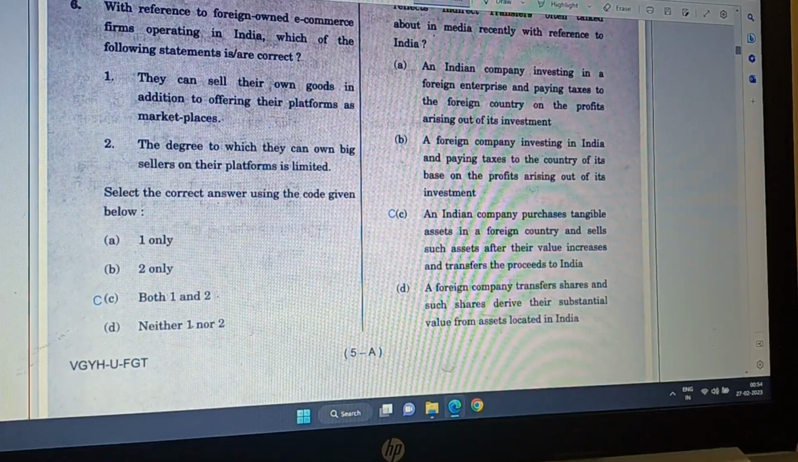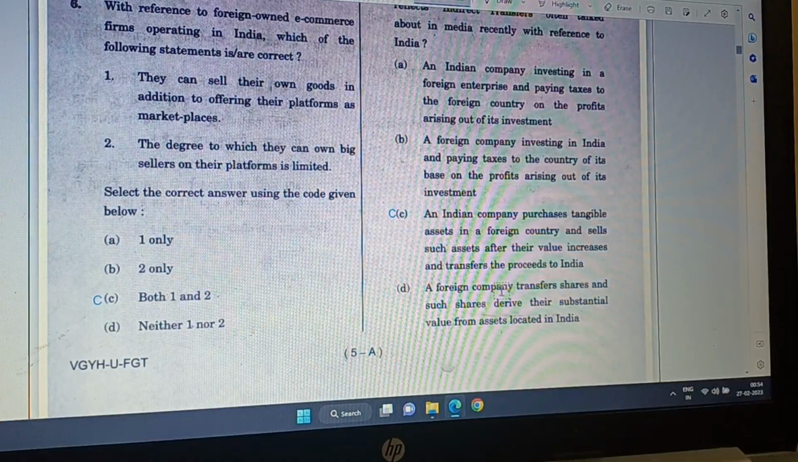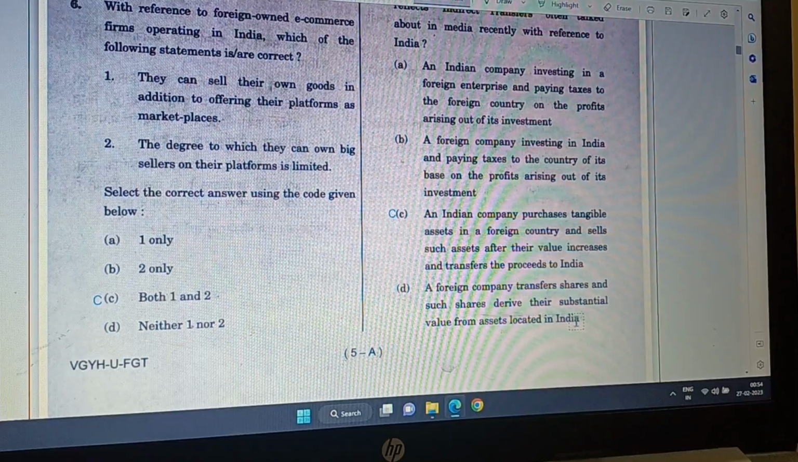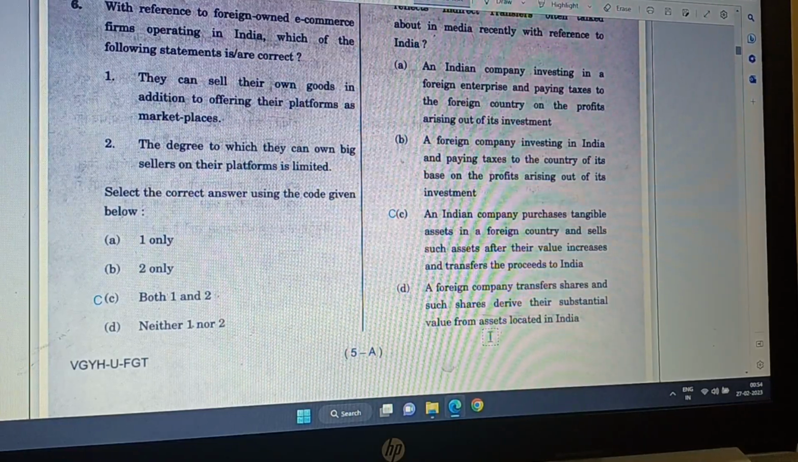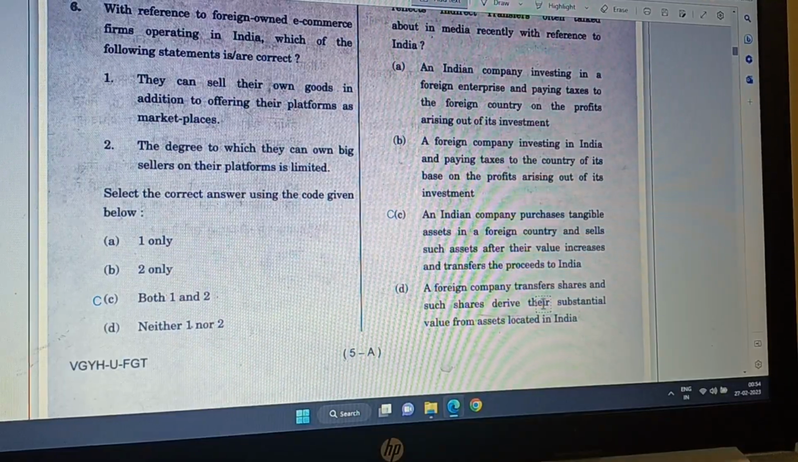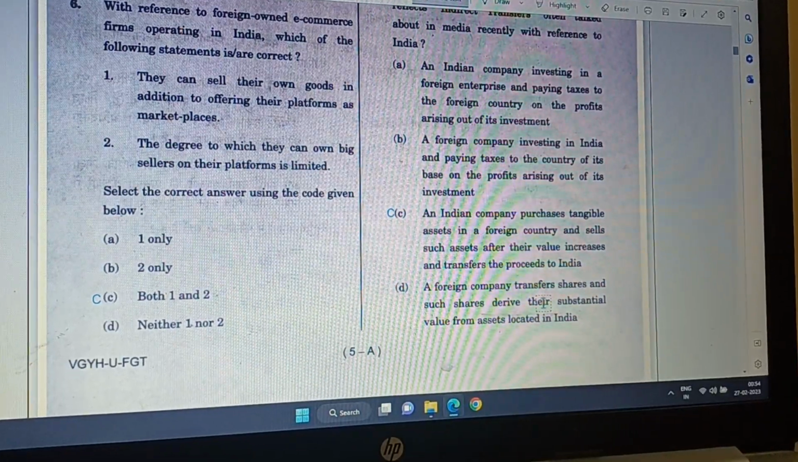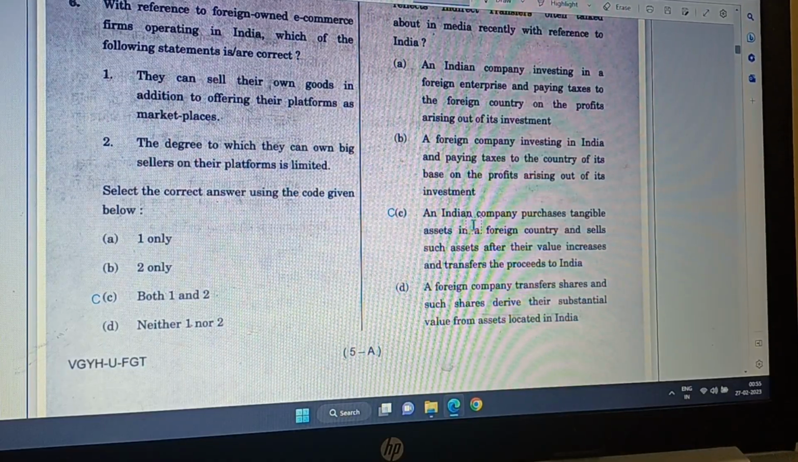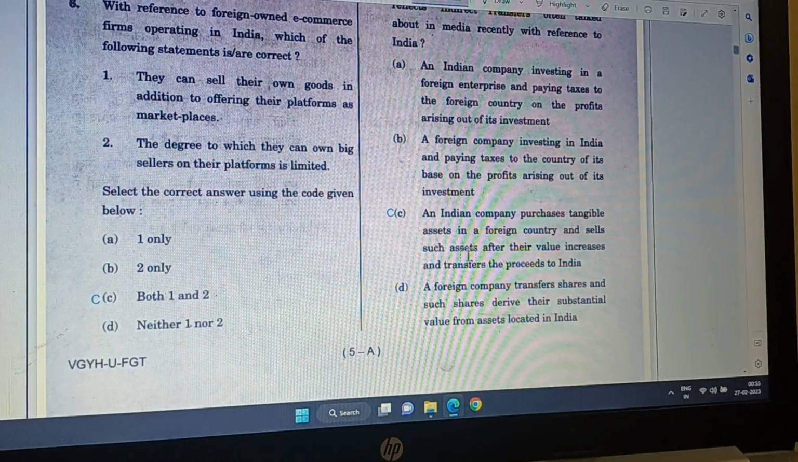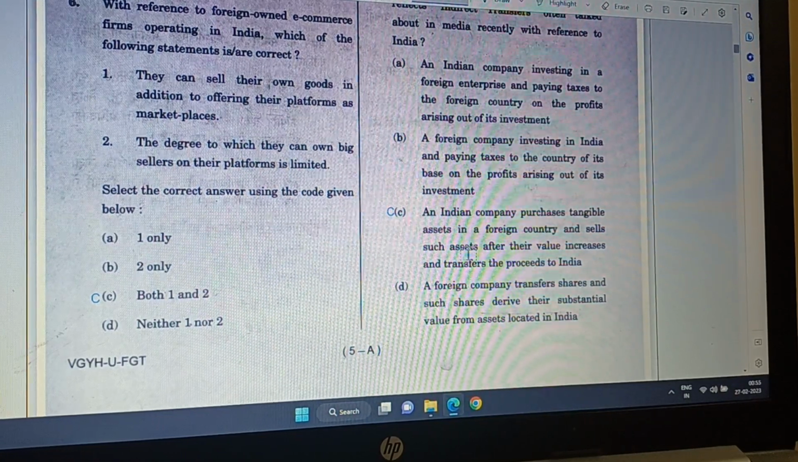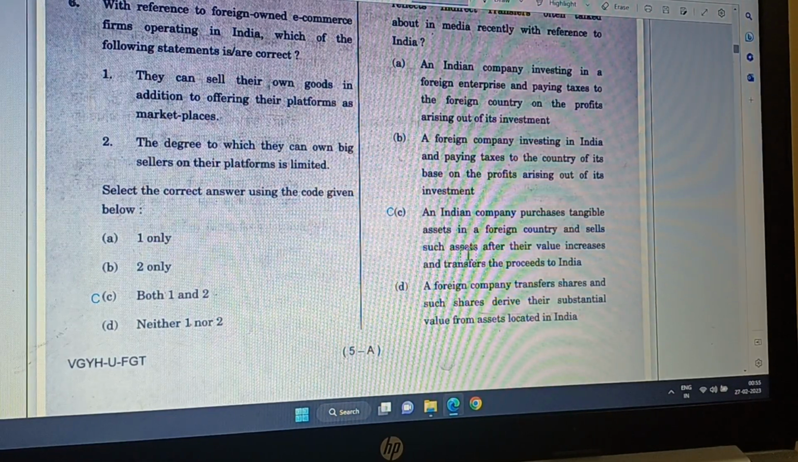A and B are not. And D, a foreign country transfers shares and such shares derive their substantial value from assets located in India. Well, the shares are already in India, hence this is not indirect transfer either. So whenever Indian companies earn money in a foreign country and sell such assets and then pay taxes on that and then transfer that within India, then it is called indirect transfer.